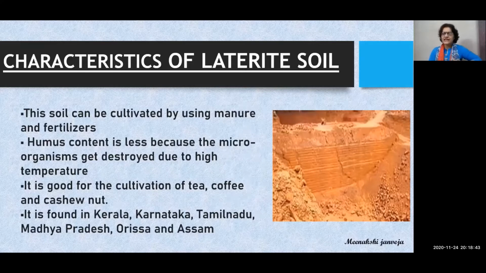Humus content is very less because the microorganisms get destroyed due to high temperature, and it is good for cultivation of tea, coffee and cashew nuts. So चाय, कॉफी और काजू की खेती इस तरह की मिट्टी में बहुत अच्छे से की जाती है. It is found in Kerala, Karnataka, Tamil Nadu.